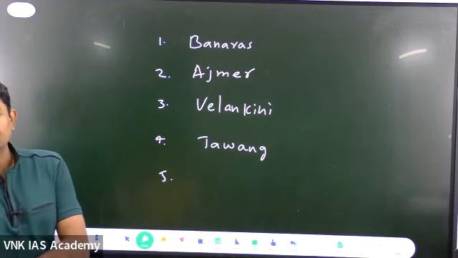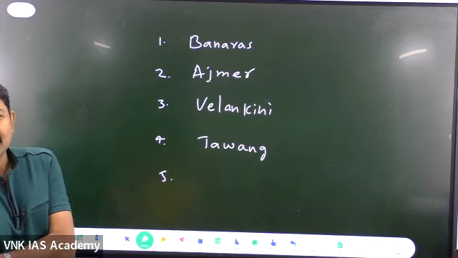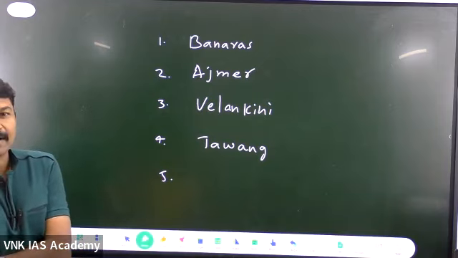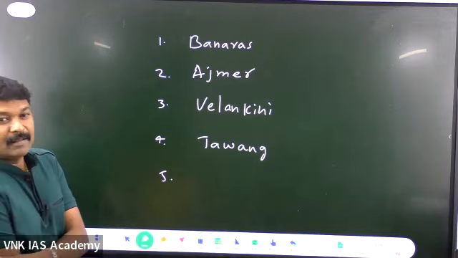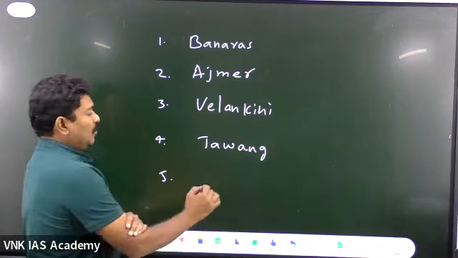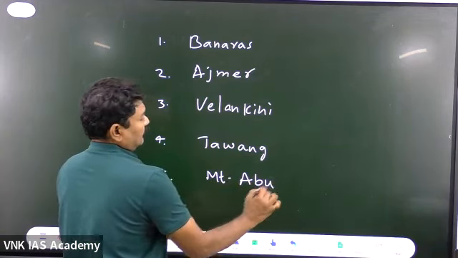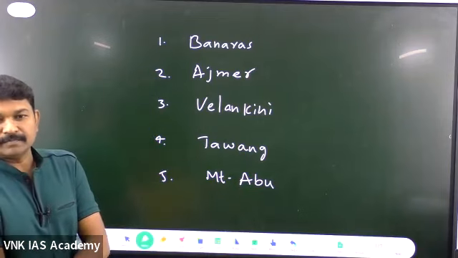Then, after Buddhism, the next religion is Jainism. Where do you find Jainism? The Jainism religion has a very great temple called the Dilwara temple. Where? Rajasthan. Let me write Mount Abu.